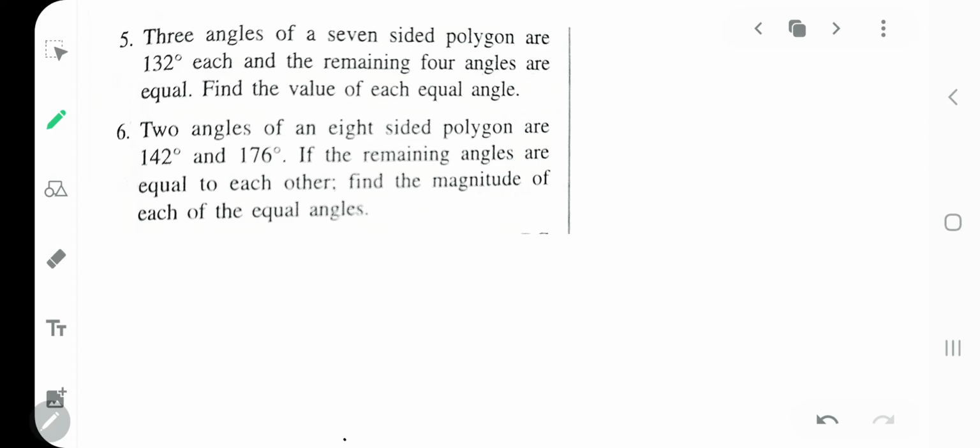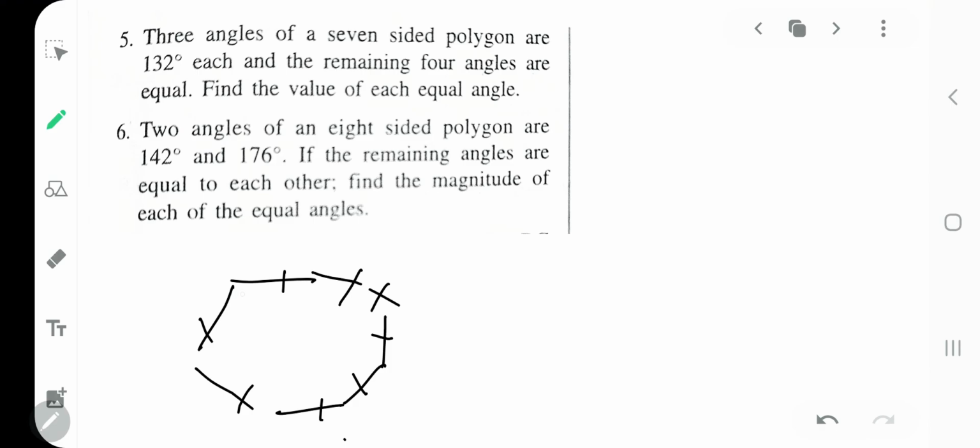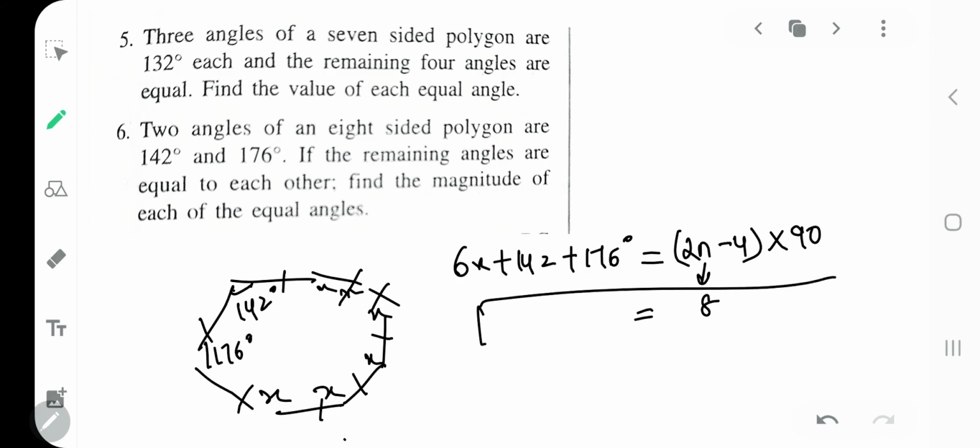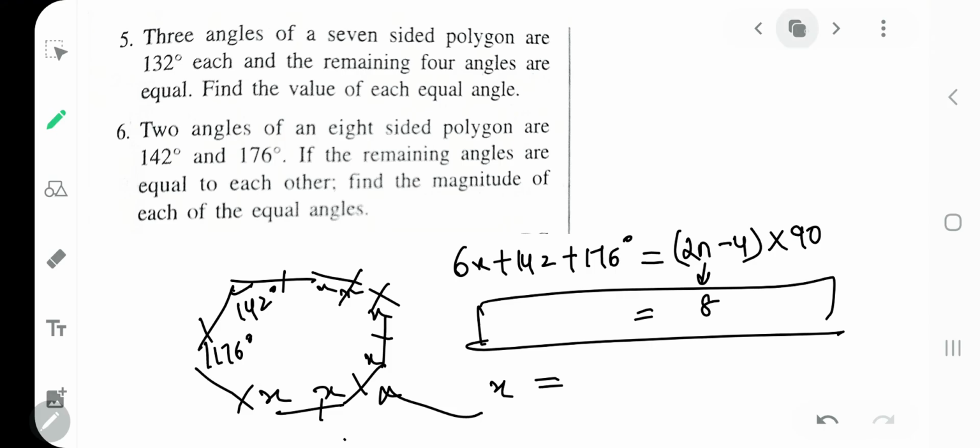Problem number 6 says you have 2 angles of an 8-sided polygon. So it's an 8-sided polygon, 1, 2, 3, 4, 5, 6, 7, 8. 2 angles are 142 and 176. If the remaining angles are equal, you will put them all as x. The remaining 6 angles will be x. So 6x plus 142 plus 176 will be equal to the sum of interior angles, that is 2n minus 4 into 90. Here n you will put as 8, my dear kids. From there you will get a nice equation. You have to solve that equation and get the value of x. Clear?